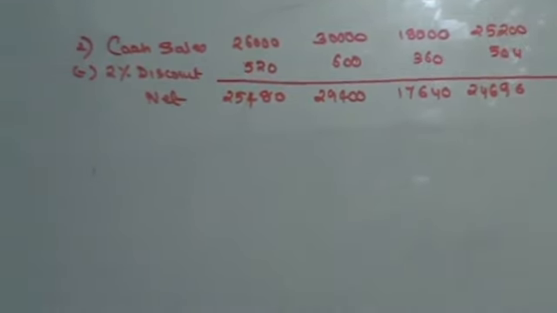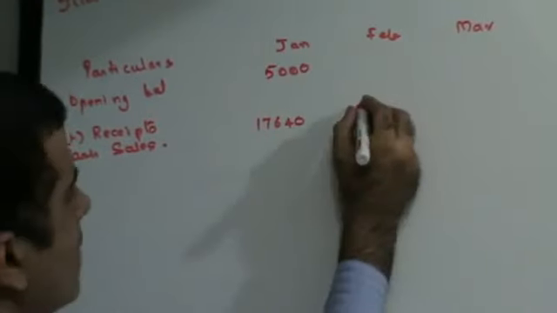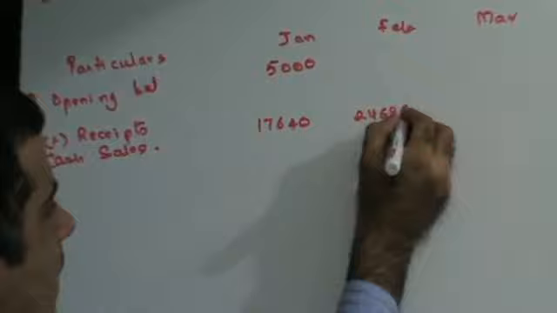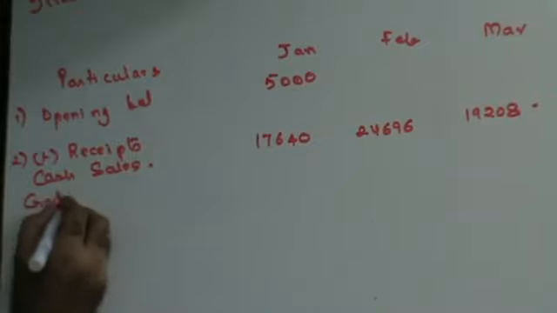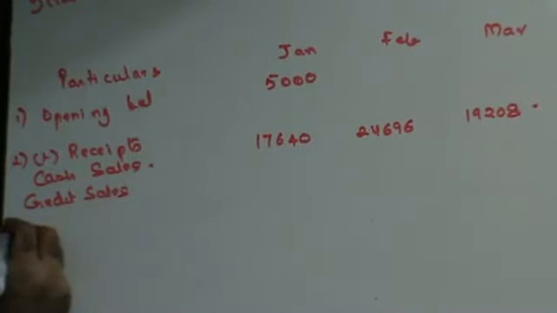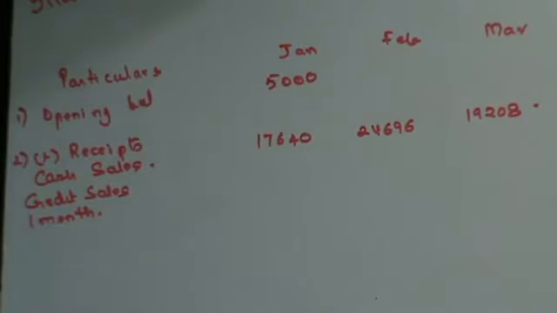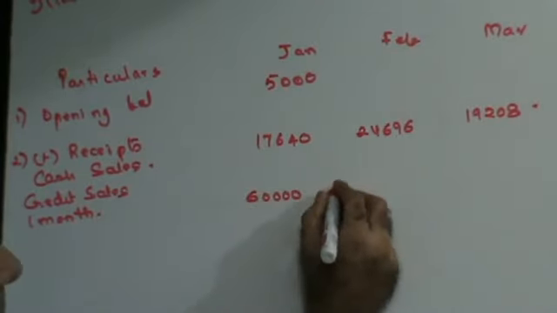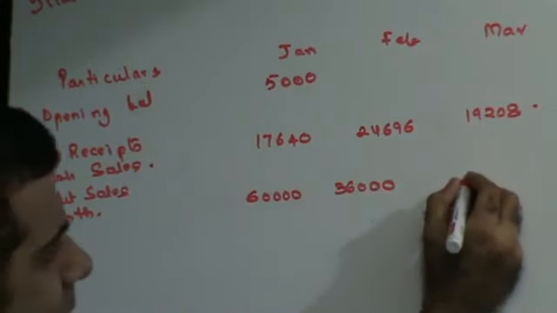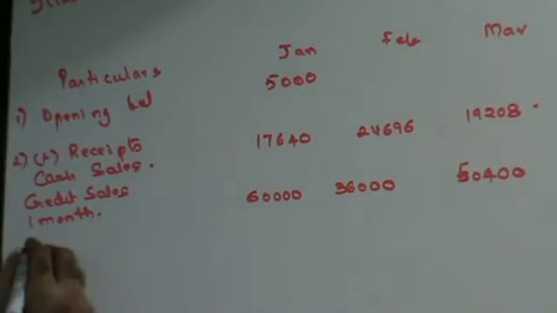Cash sales for Jan we found out is 17,640, for Feb is 24,696, and for March 19,208. Credit sales, 1 month credit. That means December's payment will come in Jan, so that is 60,000. Jan's payment will come in Feb, 36,000. And Feb's payment will come in March, that's 50,400.